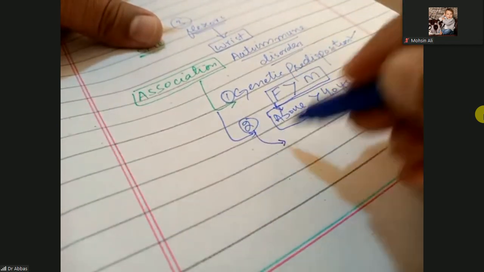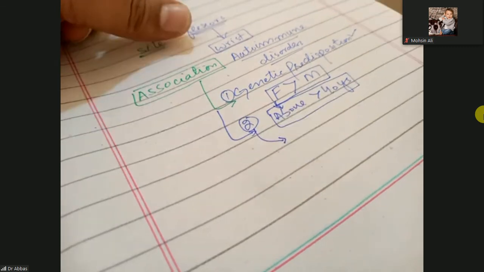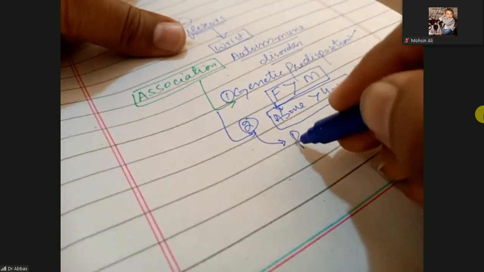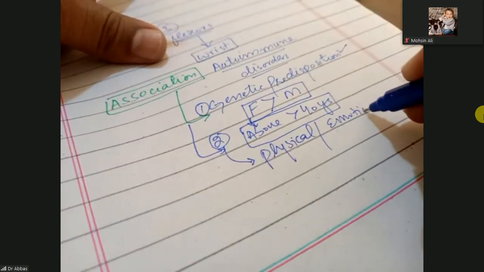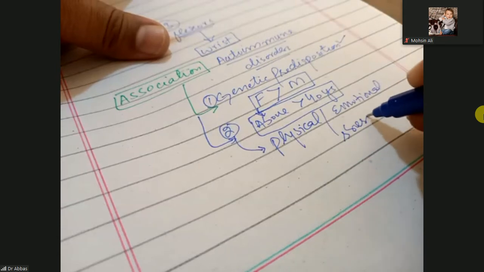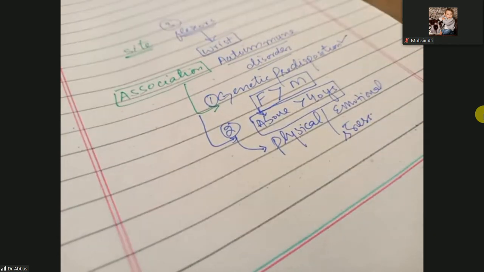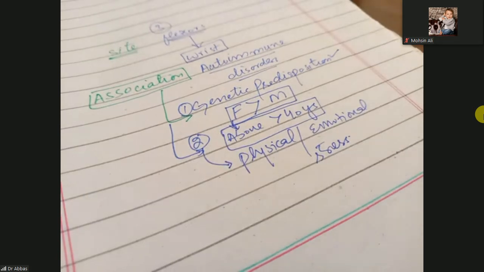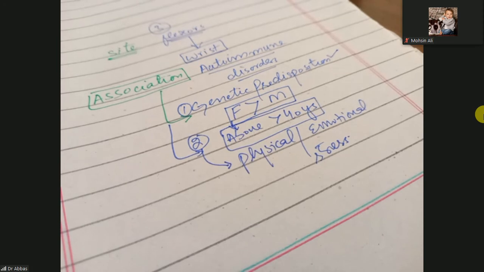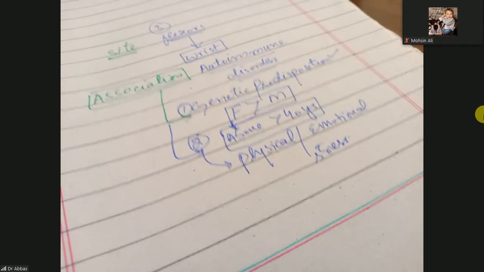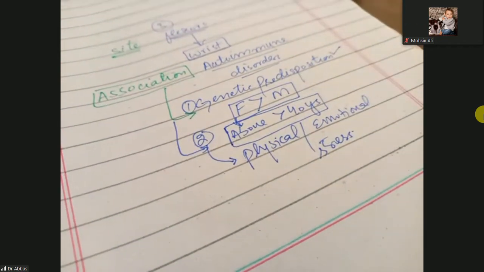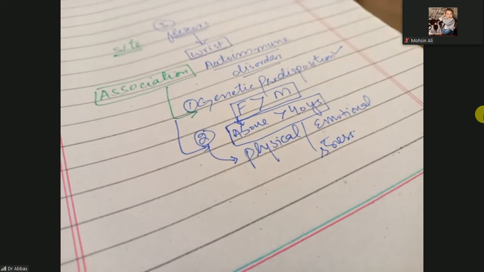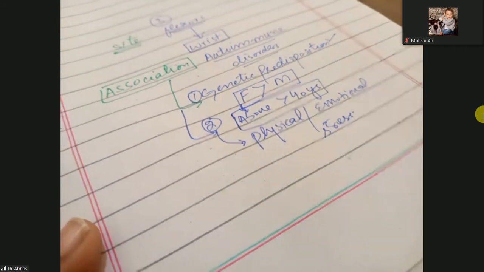The second predisposing factor is physical and emotional stress. So first one is the genetic predisposition, and when we check the genetic predisposition, these are most common in females of the elder age rather than males. It means these are most commonly present above the age of 40 years, and these can be present due to the physical and emotional stress.